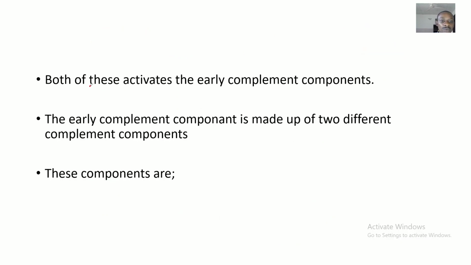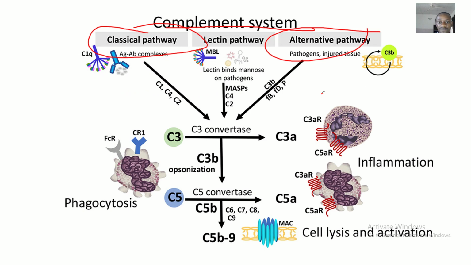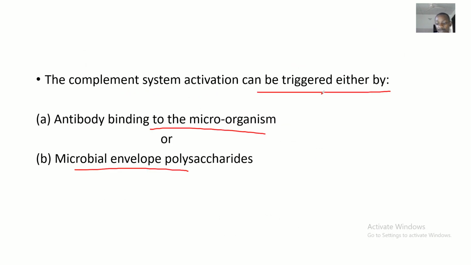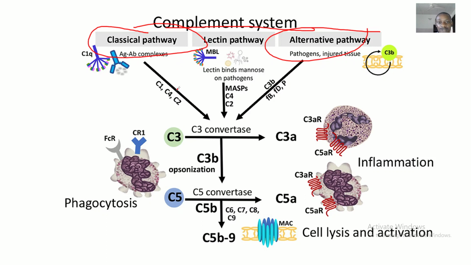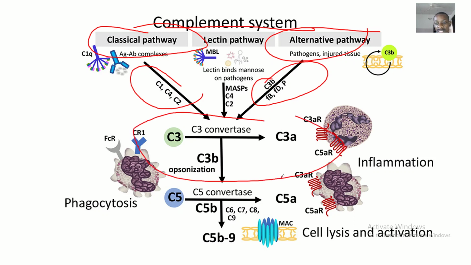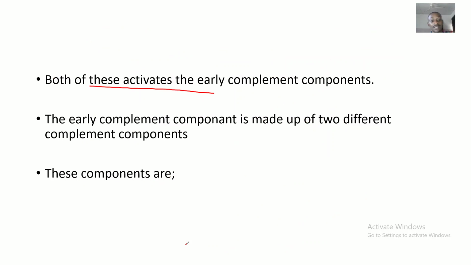Now, both of these activate the early complement components. So if microorganisms or microbial products activate the early components, the early components are this and this, coming together to the C3 and activating the late components. I've already made a summary of this whole lecture.